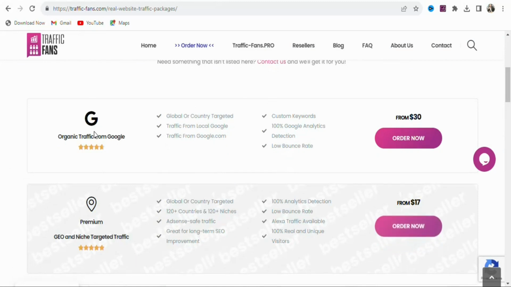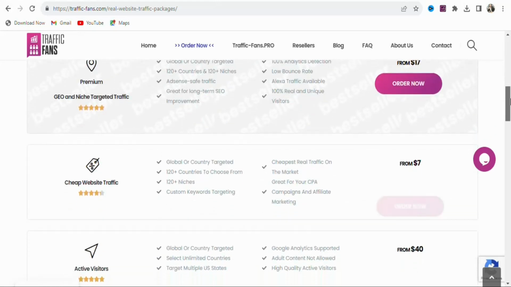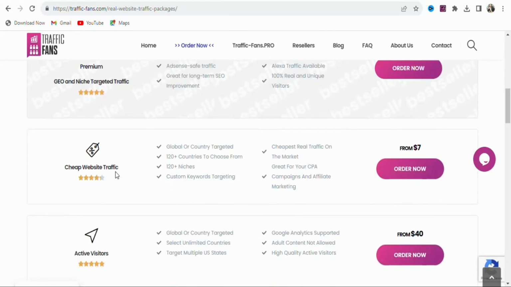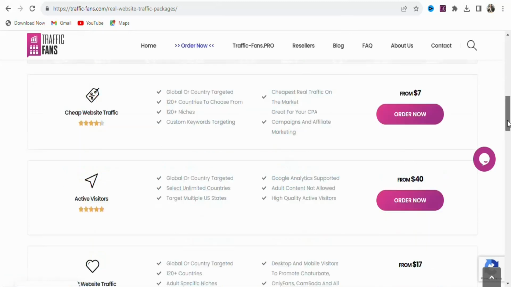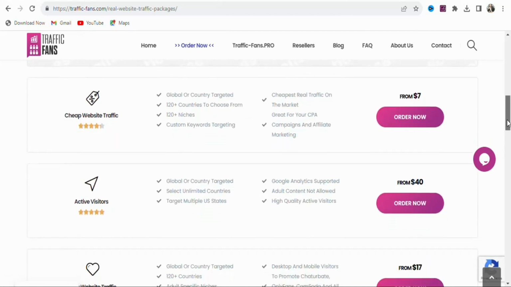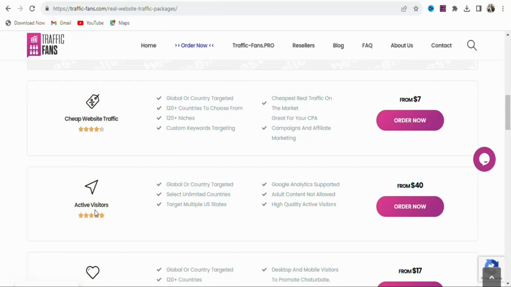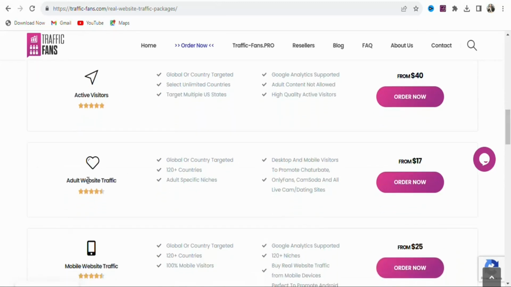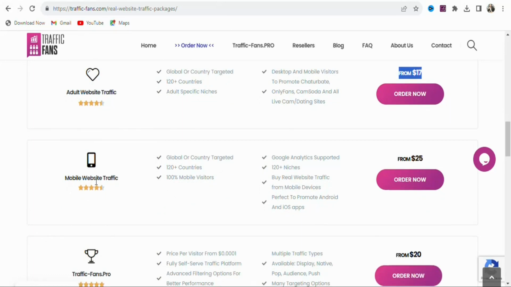You can see the first one is organic traffic from Google. The price is $30. The second one is premium geo and niche targeted traffic. The price is $17. When you scroll down, you can see cheap website traffic. The price is $7. If you want to buy, that is the amount that you are going to pay. You can see right here, the second one is active visitors. The price is $40. As I scroll, you can see the next one is adult website traffic. The price is $17. So when you scroll down, you can see the next one is mobile web traffic.